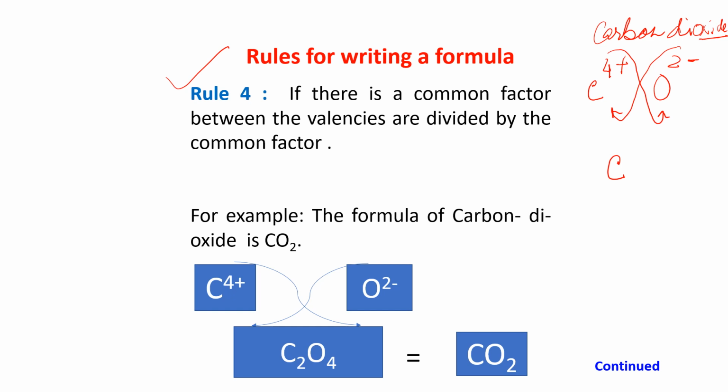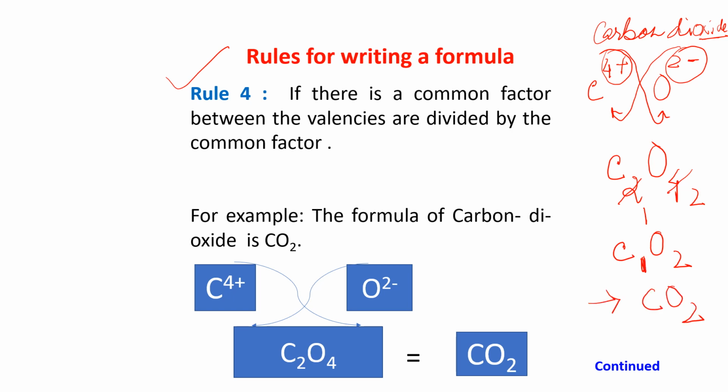So what are we getting? With C, this 2 will come, and with oxygen, this 4 will come. Now you see this 2 and 4, it is 2 stable. 2 ones are 2, 2 twos are 4. So I am reducing it. What I am getting is C1 and O2. So 1 I will not write. The formula is CO2. Have you understood, children?